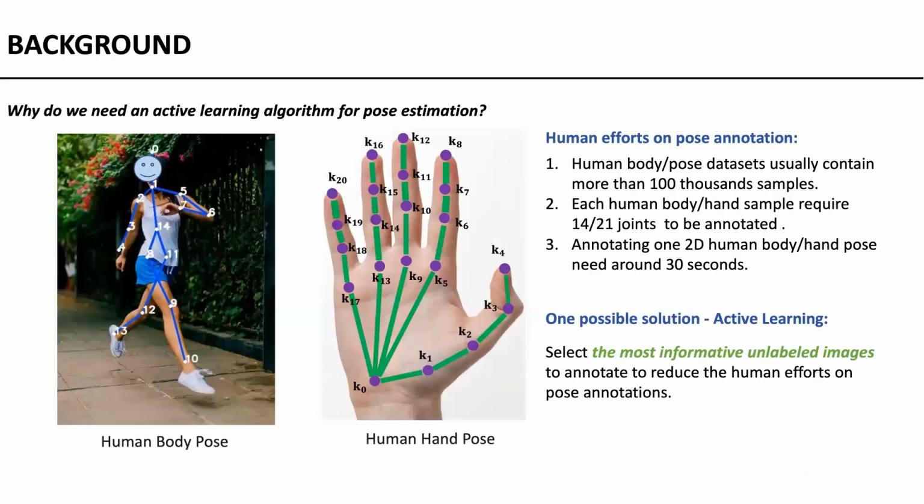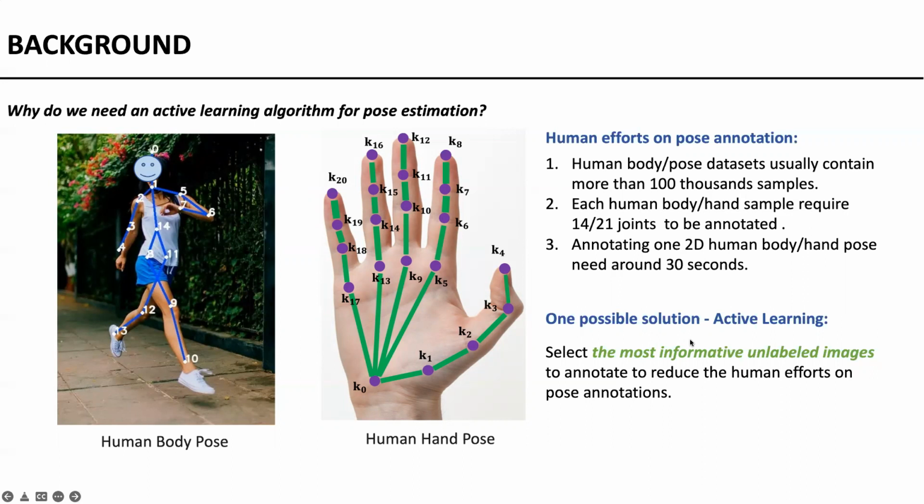First is our motivation. Why do we need an active learning algorithm for pose estimation? Collecting a large-scale data set to train a pose estimator is expensive and time-consuming. This figure shows that we need to annotate multiple joints for each human body or hand sample, which costs around 30 seconds. Therefore, manually annotating a whole large-scale data set usually costs more than 100 hours, limiting the development of data set.